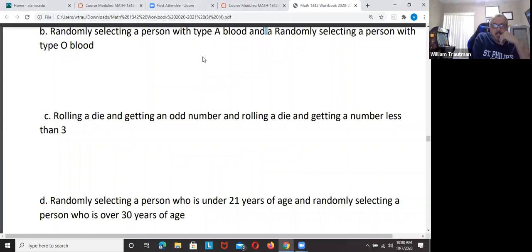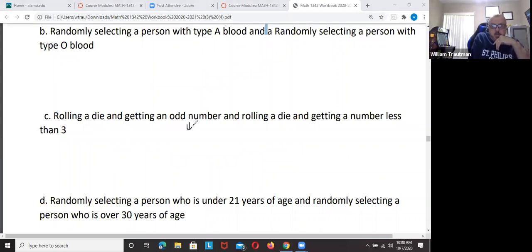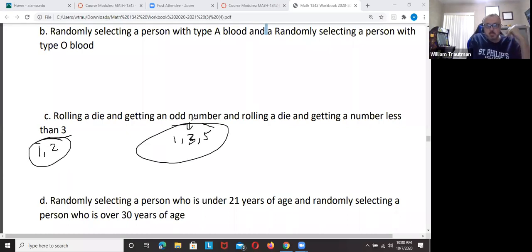Rolling a die and getting an odd number. The odd numbers on the die are 1, 3, and 5. Rolling a die and getting a number less than 3. Numbers less than 3 are 1 and 2. So somebody tell me, are these mutually exclusive?